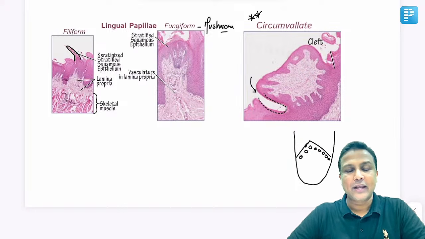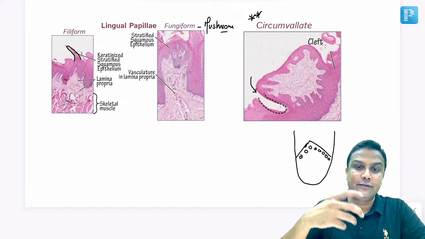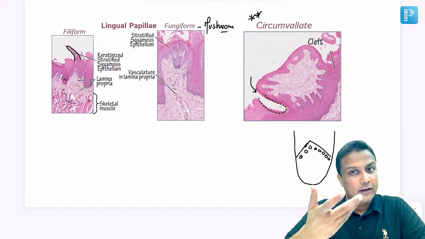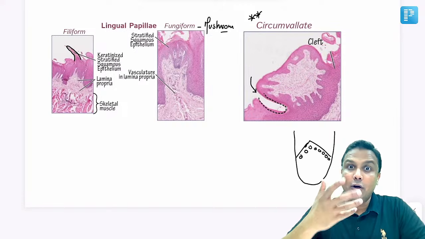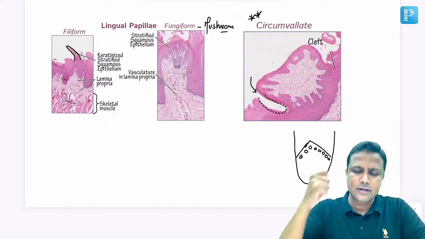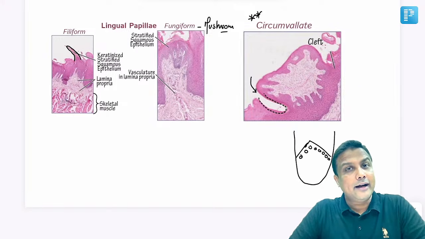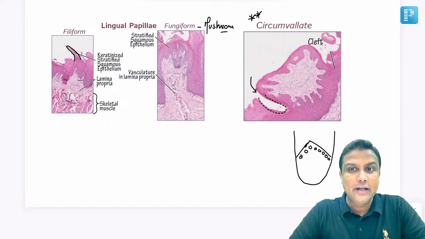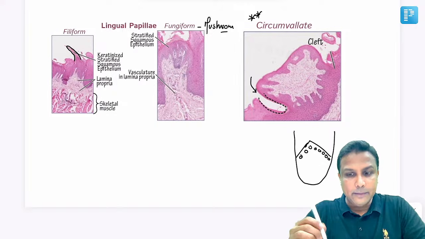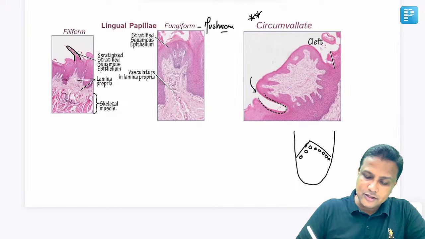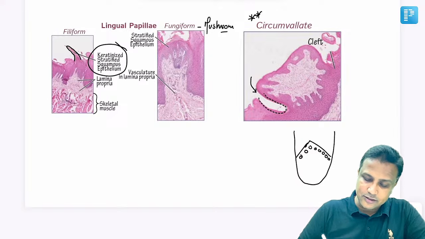It will be stratified epithelium, that too stratified squamous epithelium, because wherever you have wear and tear, obviously there will be multiple layers, stratified squamous. Now in the oral cavity it can be keratinized or non-keratinized. It should normally be non-keratinized, but the papillae which have keratinized stratified squamous epithelium, answer: filiform papillae.